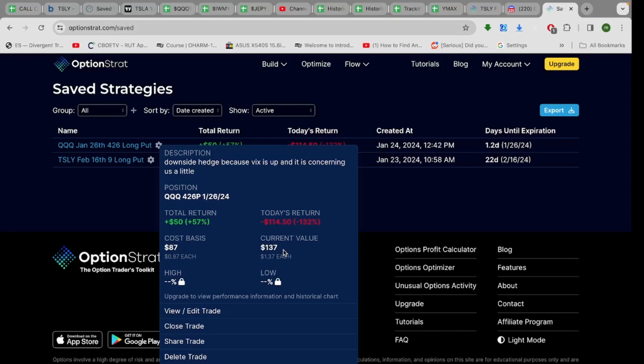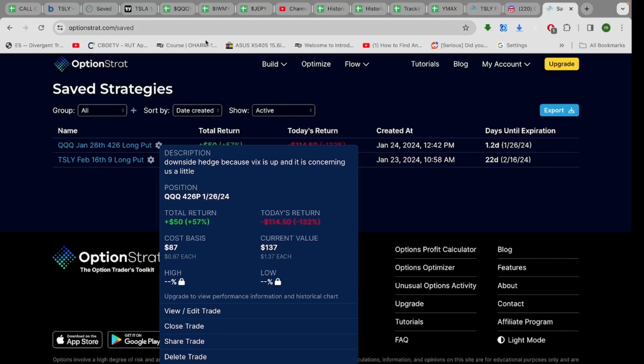If this was a bigger winner for us, we could do something similar. We could try to lock in our profit and roll down, but we aren't going to. This isn't up enough, and these don't expire till Friday. So I say we're just going to let these run. Heck, we only have $87 in this.